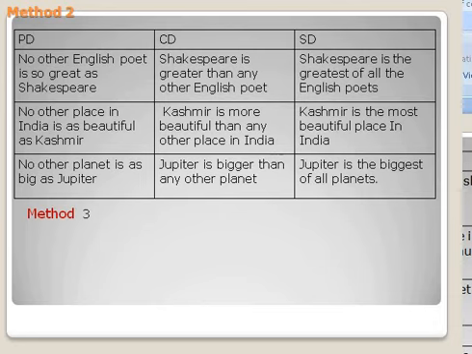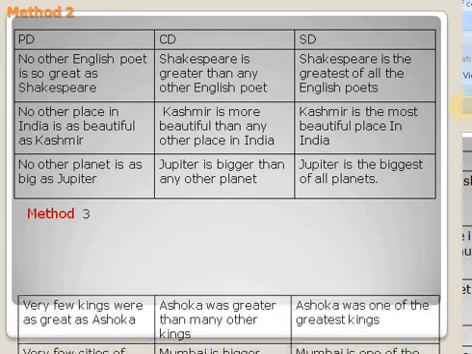You see, so great as becomes greater than in comparative, the greatest in superlative. No other, as beautiful as becomes more beautiful than any other in comparative. In superlative, the most beautiful. You know this model: beautiful, more beautiful, the most beautiful. So let us go for the third method.